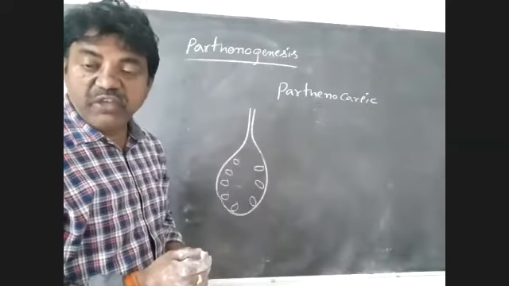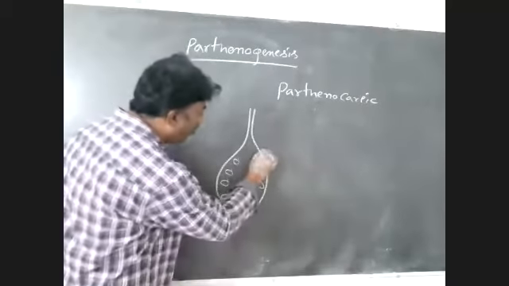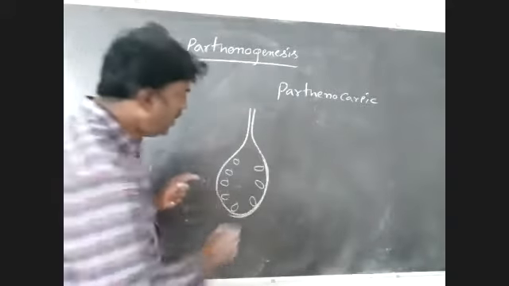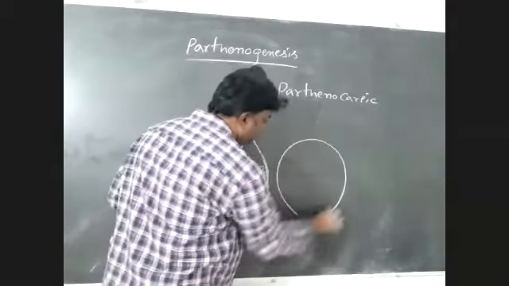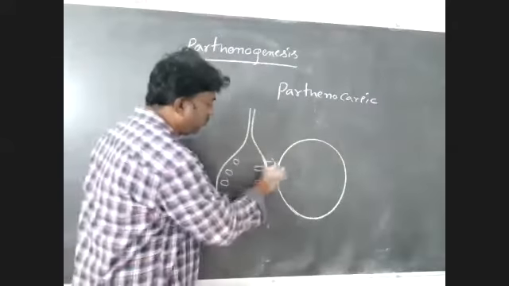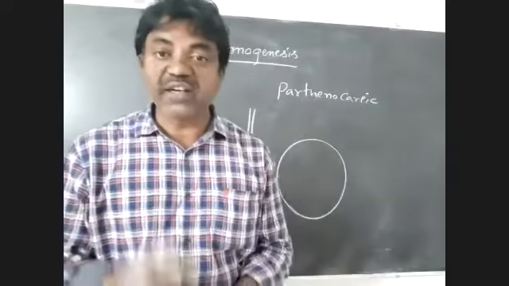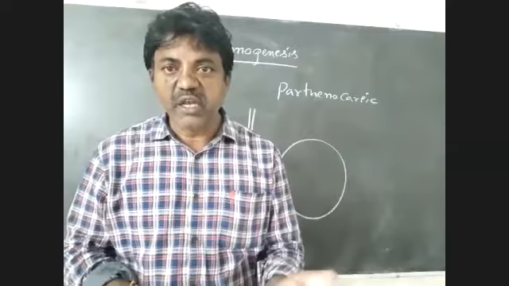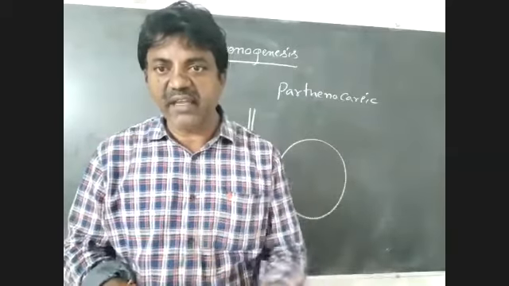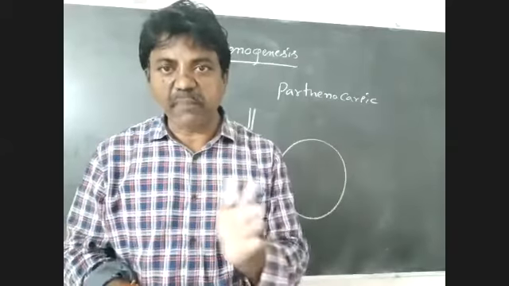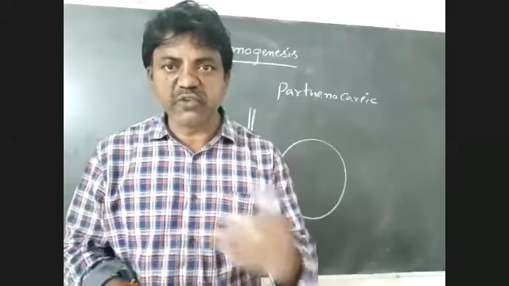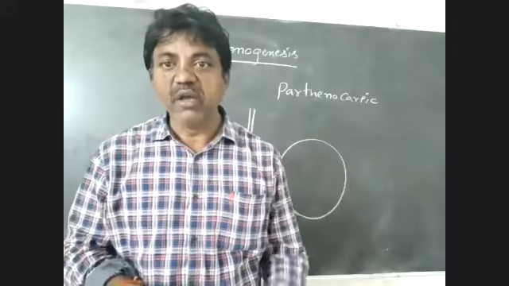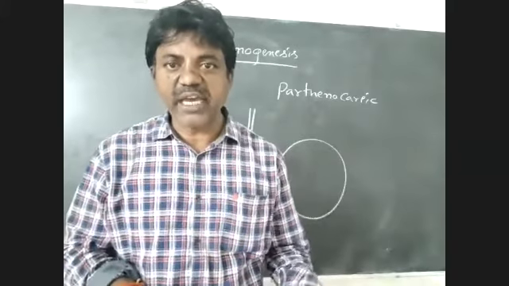But without fertilization, the ovary gets stimulated and develops directly into a fruit. Very important. Usually these fruits are seedless. Best examples: watermelon, grapes, etc.